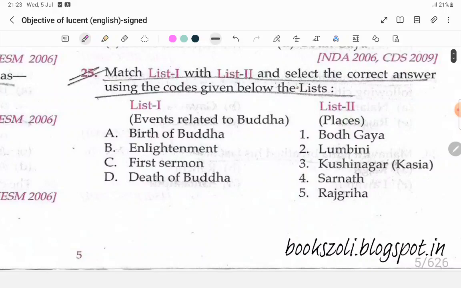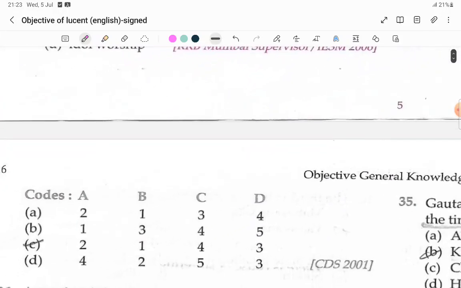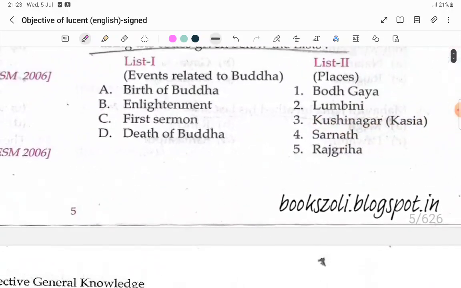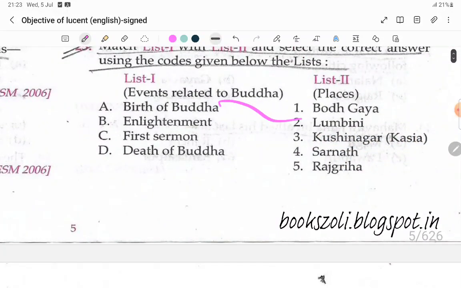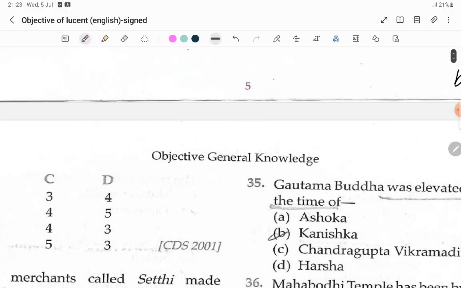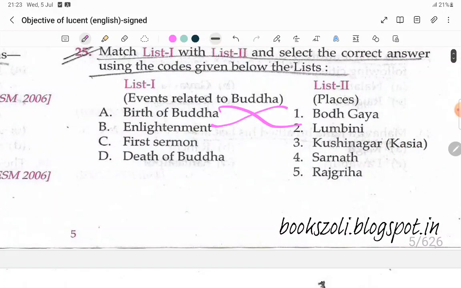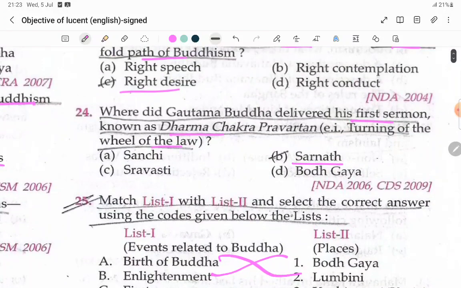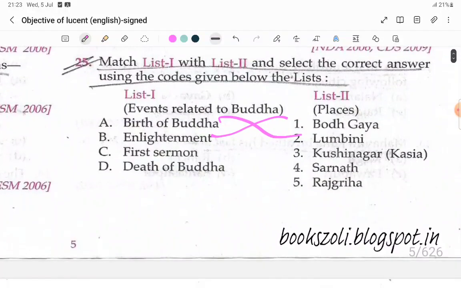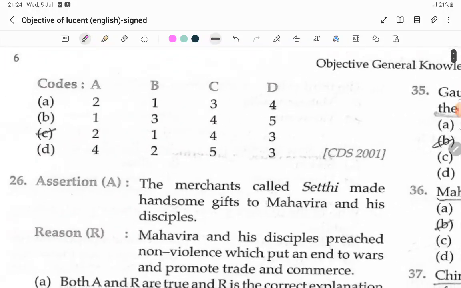Match the following. Birth of Buddha, that is second one, Lumbini. Next, enlightenment, Bodh Gaya maybe. Yes, correct, Bodh Gaya. You got enlightenment under the Bodhi tree. First sermon, just now we did, Sarnath. Death of Buddha is Kushinagar. So that one we know.